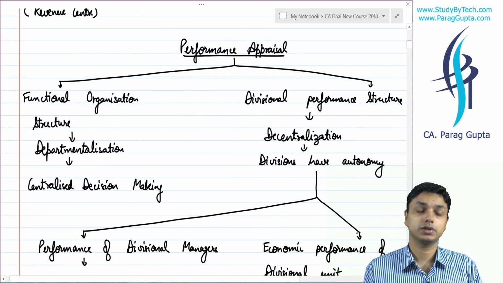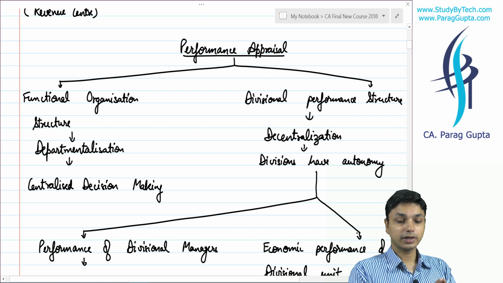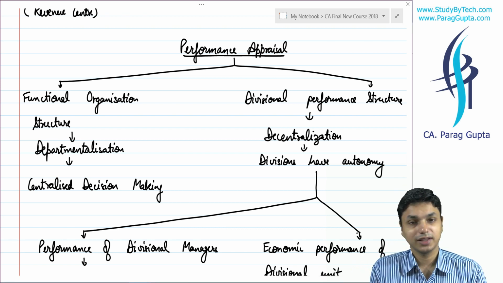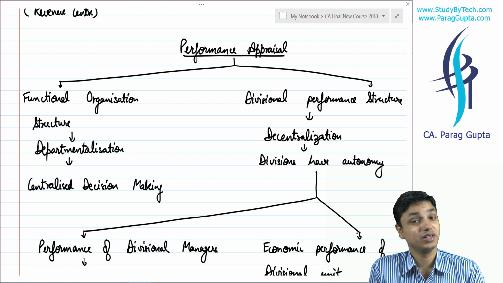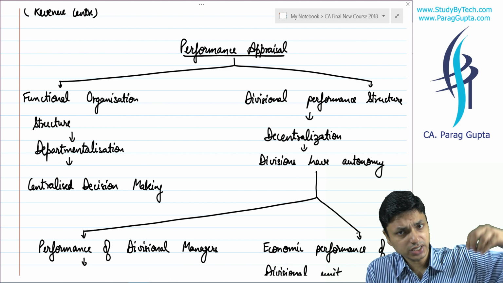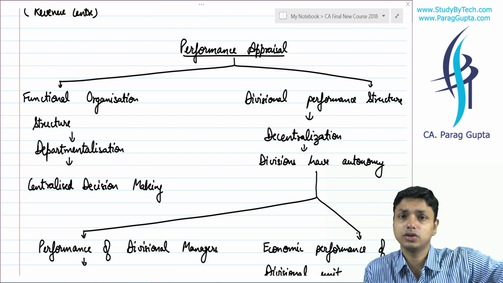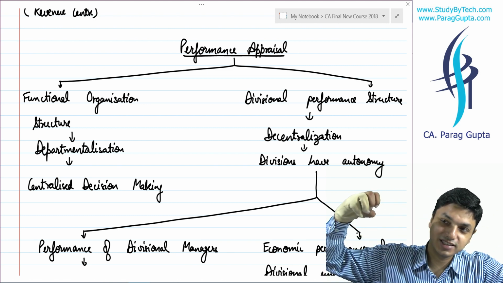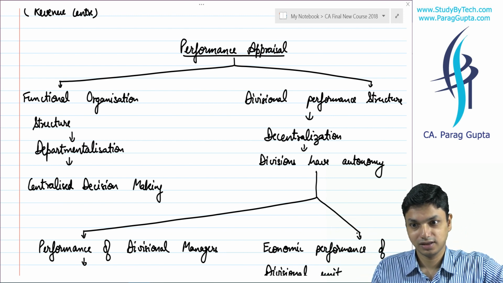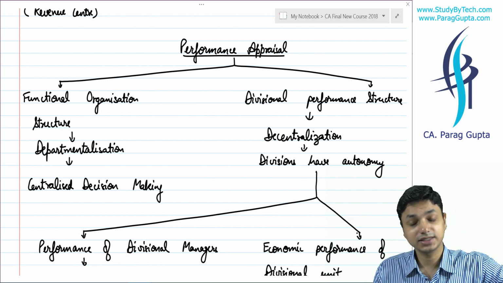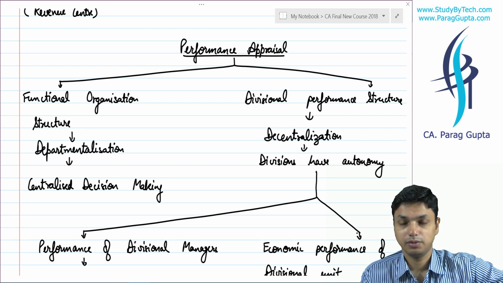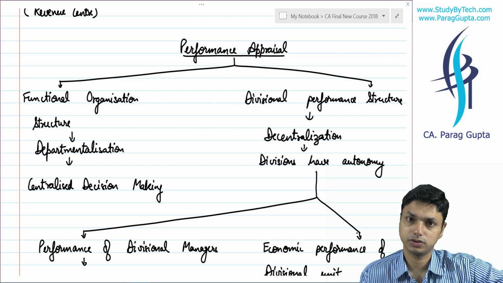Then performance appraisal. I taught you that there are two kinds of organizational structures. One is departmental base, where usually centralized decision making is done, meaning the organization at the top level takes the decision. And second is decentralization, meaning divisional performance structure.